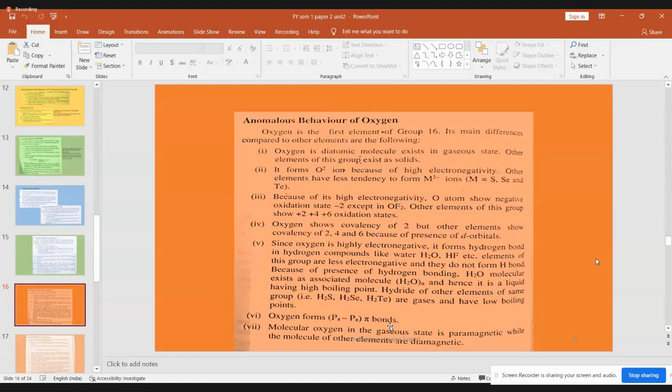So this is possible in the oxygen atom, whereas in the case of sulfur, no such thing exists. A p orbital of sulfur overlapping laterally with the p orbital of another sulfur atom, giving you a pi bond, a molecular orbital, is not possible in sulfur, selenium, or tellurium. It is only possible in the case of the oxygen molecule. Whenever lateral overlapping takes place, the overlapping is between two atoms, which ultimately gives rise to the pi bond in a molecule.